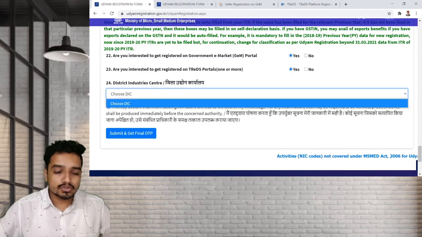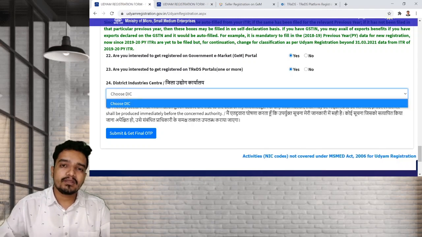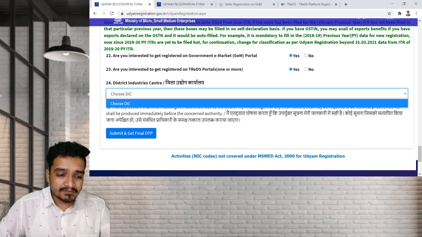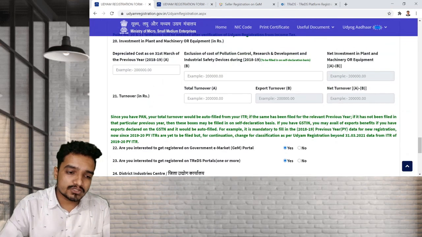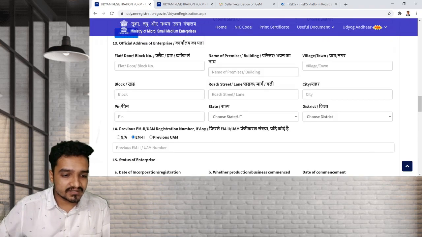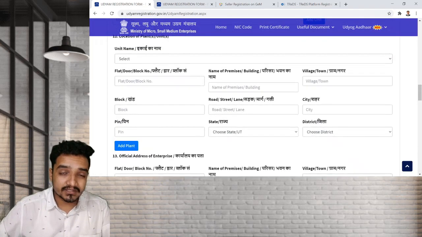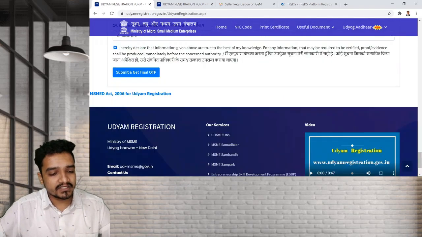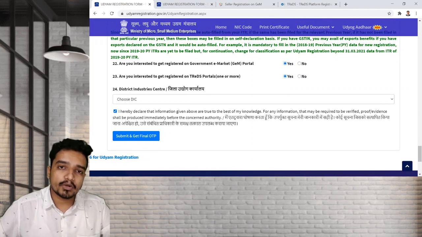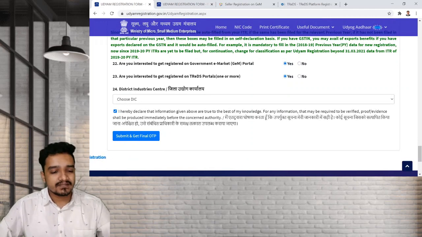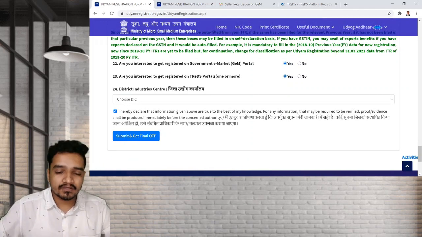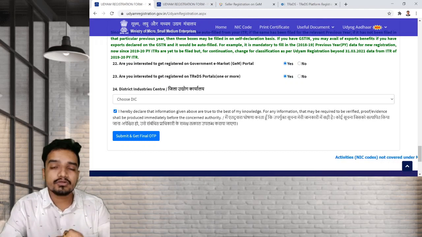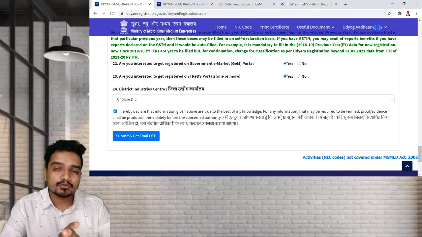Then choose your DIC. For example, Pune, if you are registering in Pune district; this depends on your address basically. Once you write down your address in point number 12 and 13, let's say I select this Pune example here, automatically Pune will be selected in point number 24. Once you're done with this, at the end, submit and get the final OTP. Once you submit everything, the Udyam registration number will be shown, and that will be the final process.